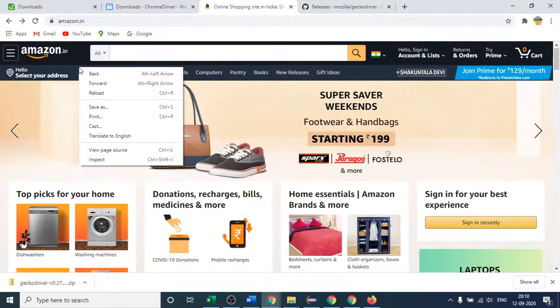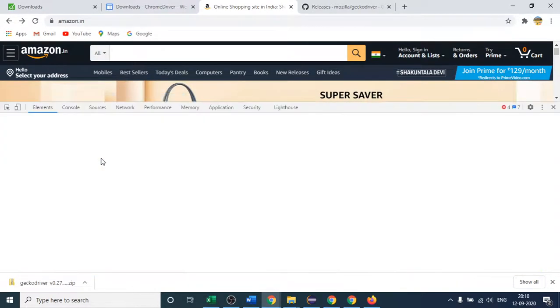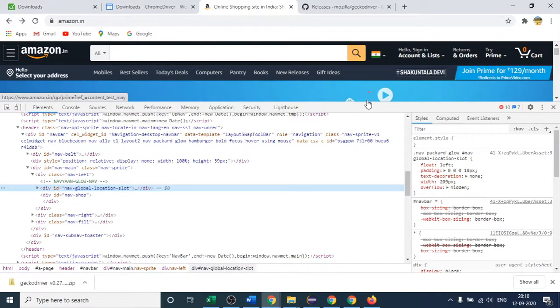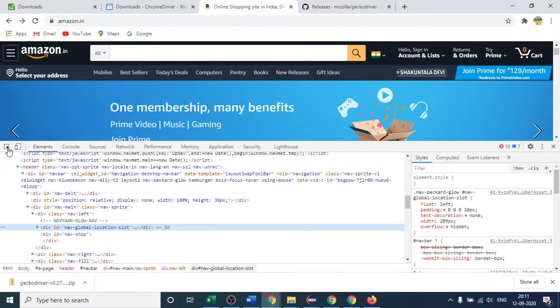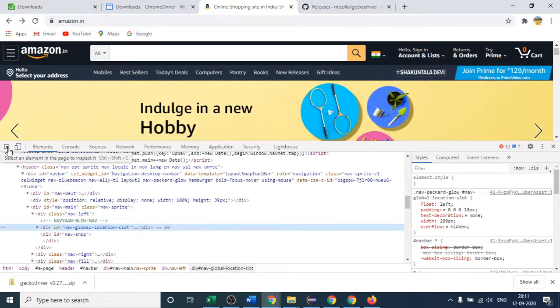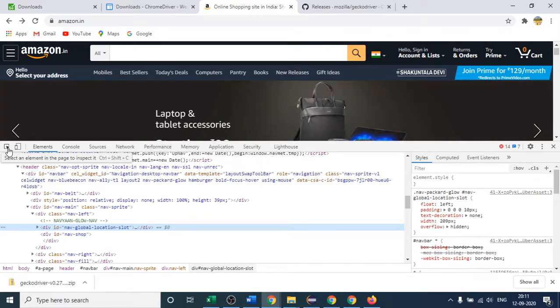I will right click and click on inspect. After you click on inspect, a window will open like this. You can see below, just click here: select an element in the page to inspect it. There is also a shortcut, Control plus Shift plus C. I am not using the shortcut here, I will just go manually and click this.